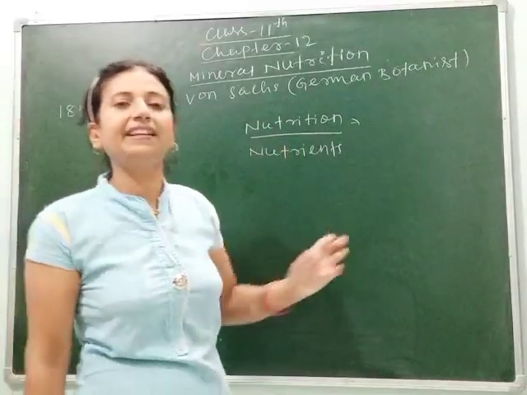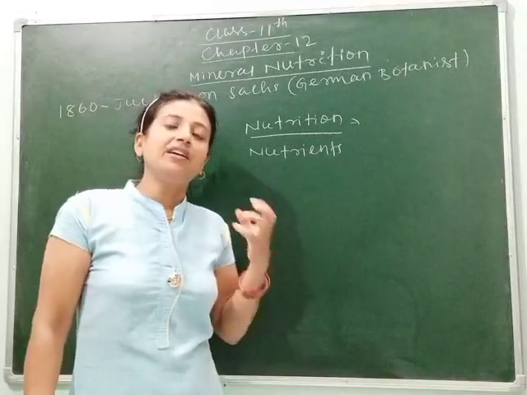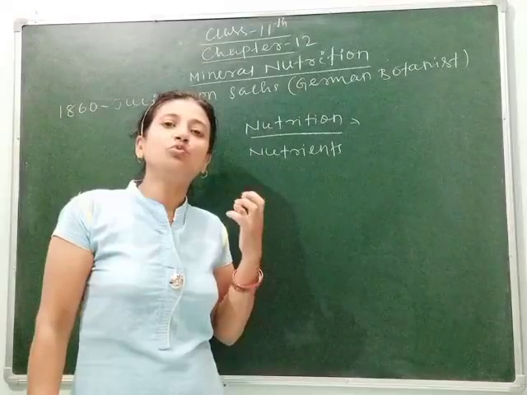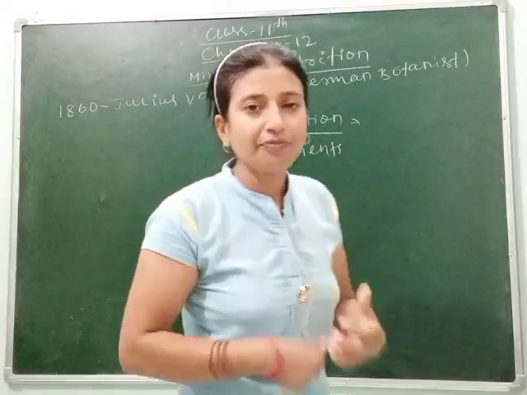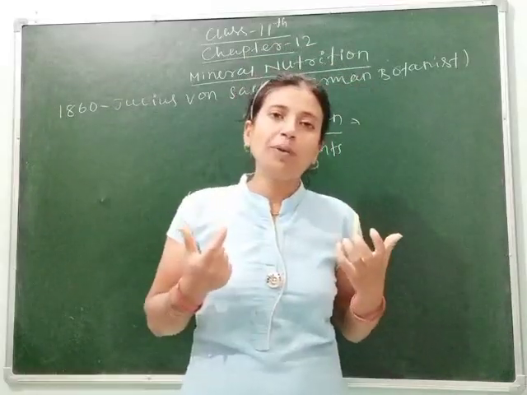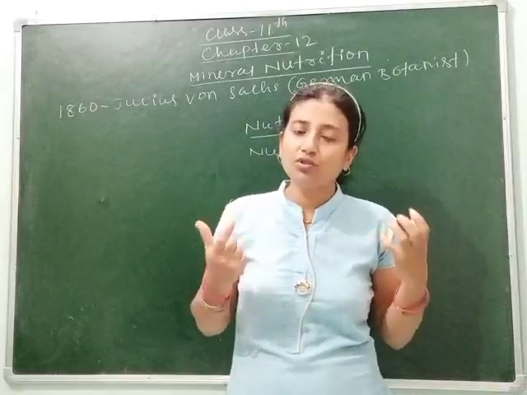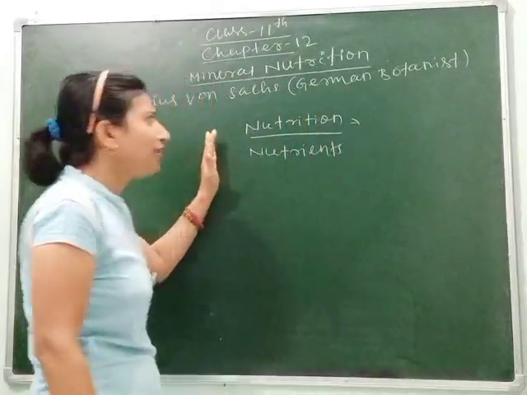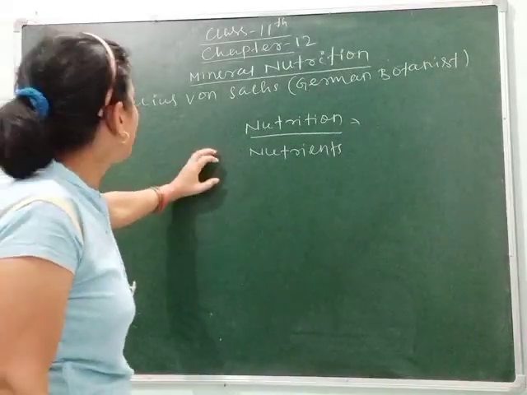Suppose if we are taking rice or bread or vegetables, then our main motive is to get the nutrients present in it, not only to fill our stomach, but also to fulfill the different requirements which are happening inside our body. So students, how do we know that plants also need this type of nutrients?